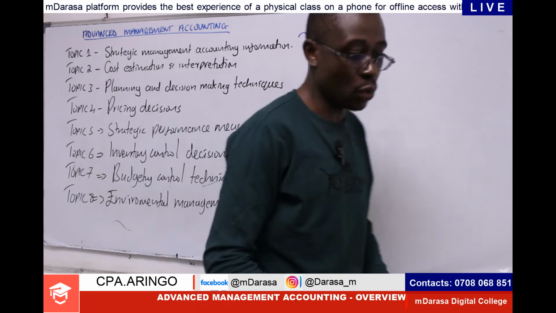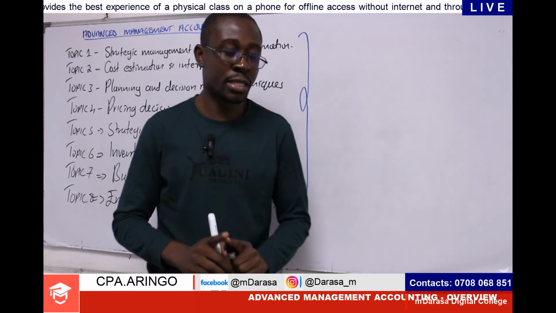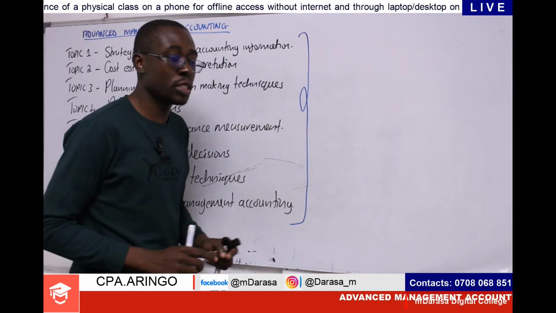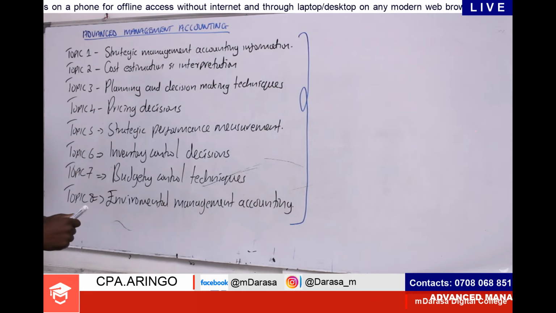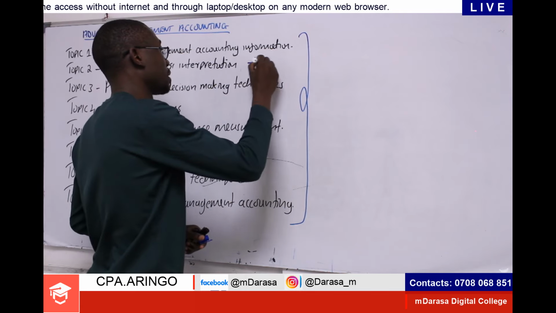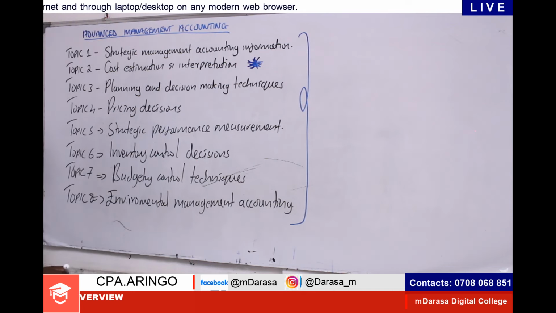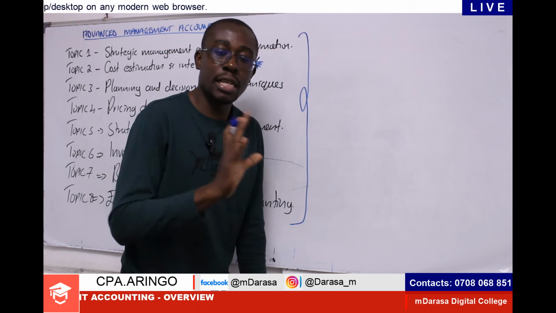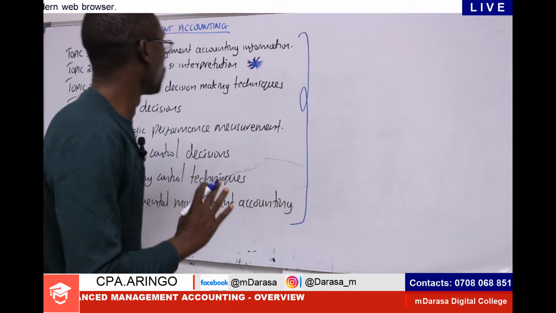So mentioning that, I want us to focus on some of the key areas which Mwalimu will be marking with asterisks, making them important topics that at any given point in time, we must always have at our fingertips, okay? So to do this, you're going to start with topic number 2. This is a very, very important topic: cost estimation and interpretation, the concepts to do with the learning curve and the rest. Throughout our course, make sure that you grasp this concept very well.